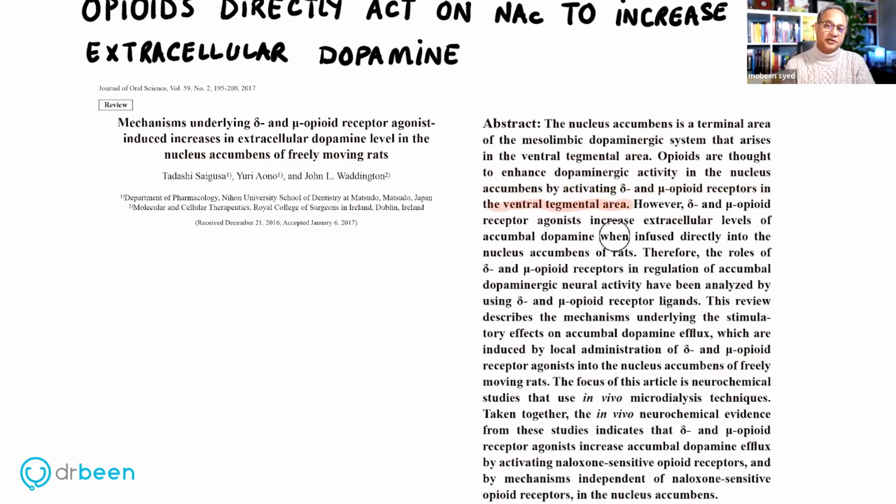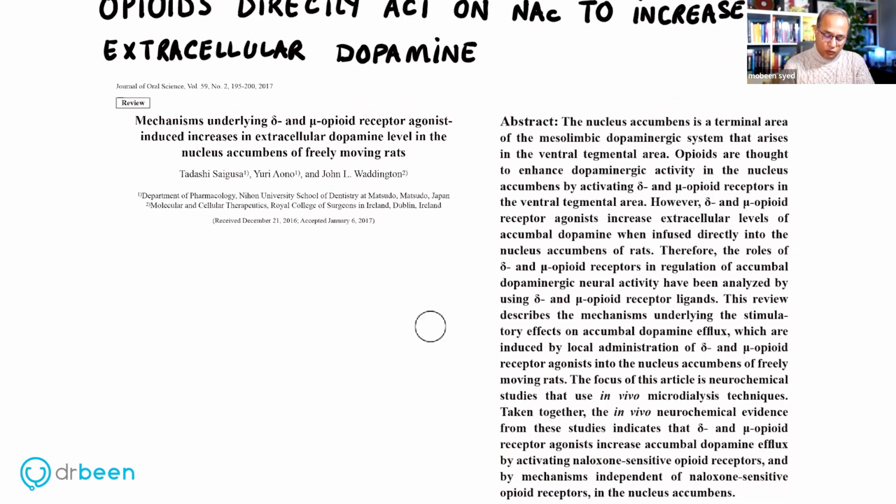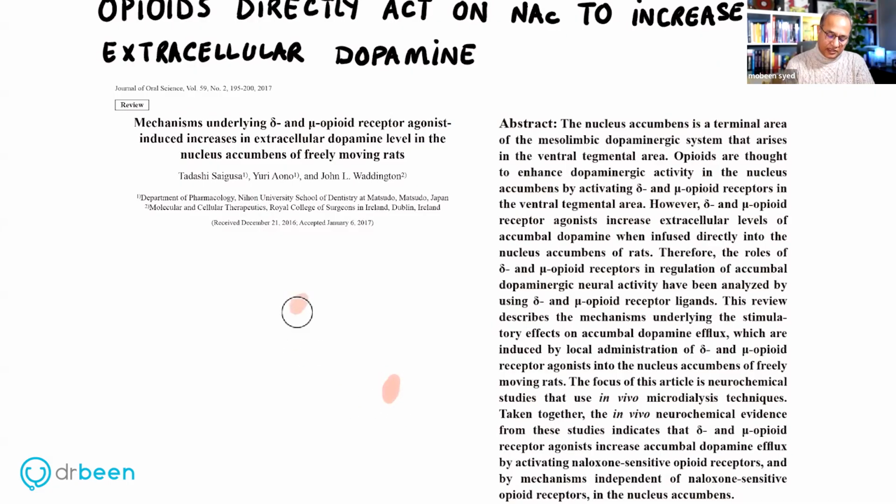ventral tegmental area. What he's saying is that we know that this is ventral tegmental area, this is nucleus accumbens. It is thought that when we have opioids in the ventral tegmental area, it causes dopamine release here. This is known. You know, and I know that. This is the ventral tegmental area. It is sending messages here to the nucleus accumbens, and these would cause dopamine release, and that would cause euphoria. However, here they're saying that there are receptors here directly as well, which will cause euphoria.